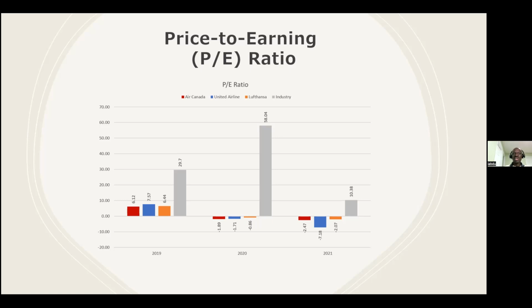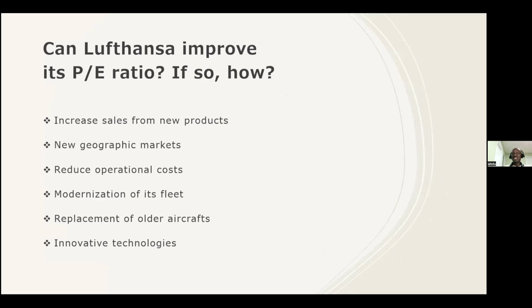On the next slide, we ask the question, can Lufthansa improve its PE ratio? Lufthansa can improve its PE ratio by increasing its earnings through a combination of increased sales from new products, new geographical markets, and cost controls. Reducing its operational cost and accelerating the modernization of its fleet can help improve the company's performance. Innovative technologies that can improve the aerodynamics of their aircraft can also be helpful.